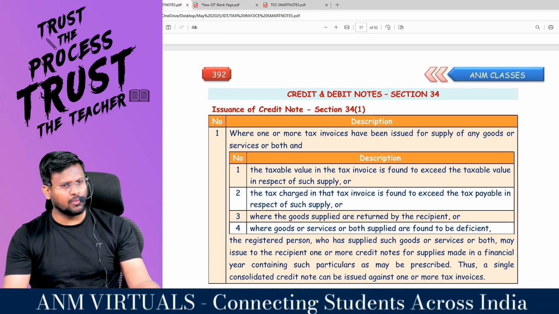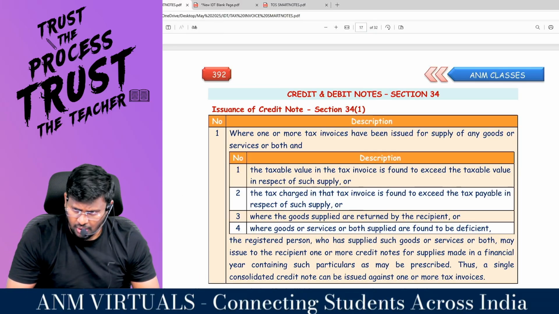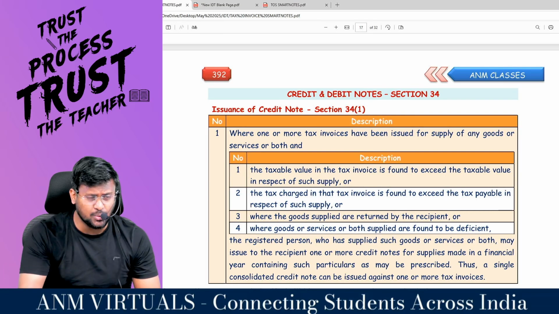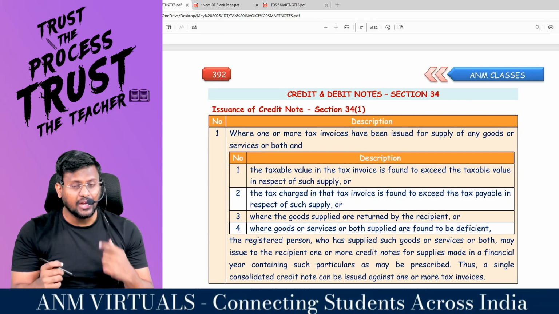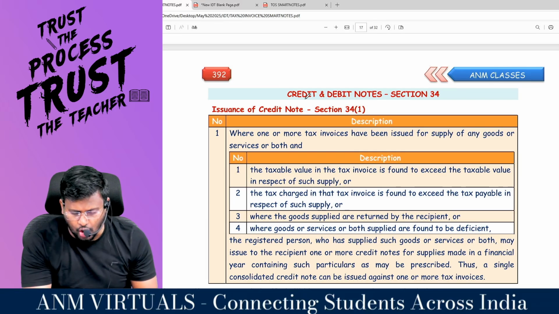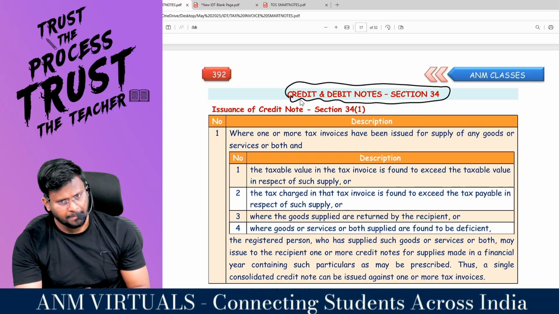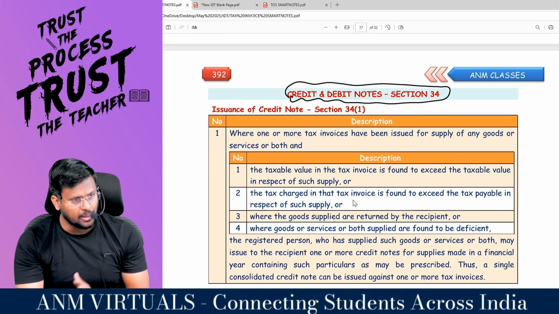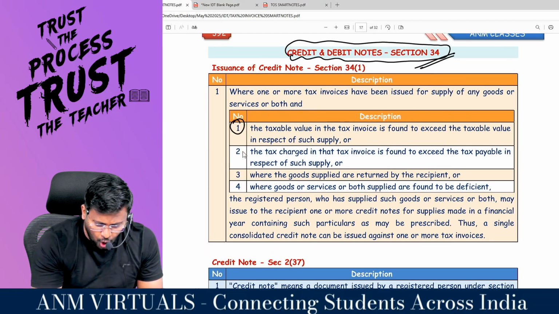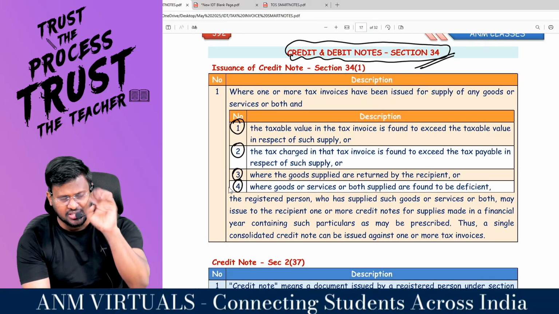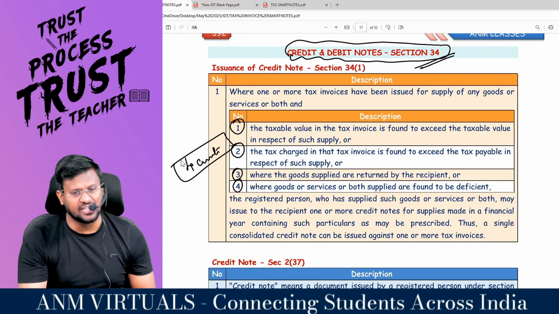Sir, my dear lovable students, you would have issued a tax invoice. After issuing the tax invoice, there may be some mistake in the tax invoice, whatever you have issued. Then you will issue an alternate document called a debit note and credit note. What note and what note? Debit note and credit note. Tell me, that's section what? 34. Under these 4 circumstances. How many circumstances?